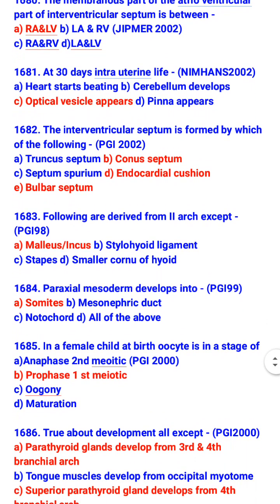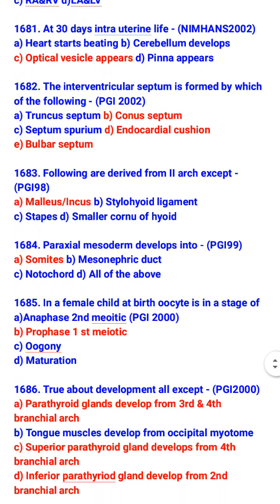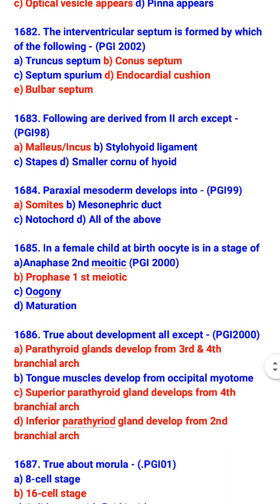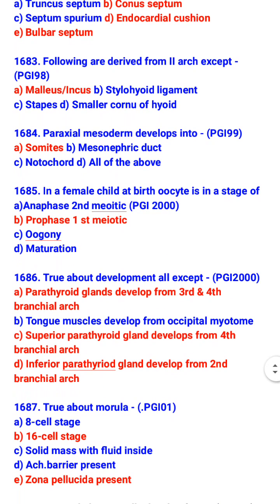Following are derived from second arch except malleus and incus. So what is derived from second arch? Stylohyoid ligament, stapes, and smaller cornu of hyoid. Paraxial mesoderm develops into somites. In a female child at birth, the oocyte is in the stage of prophase of the first meiotic division.